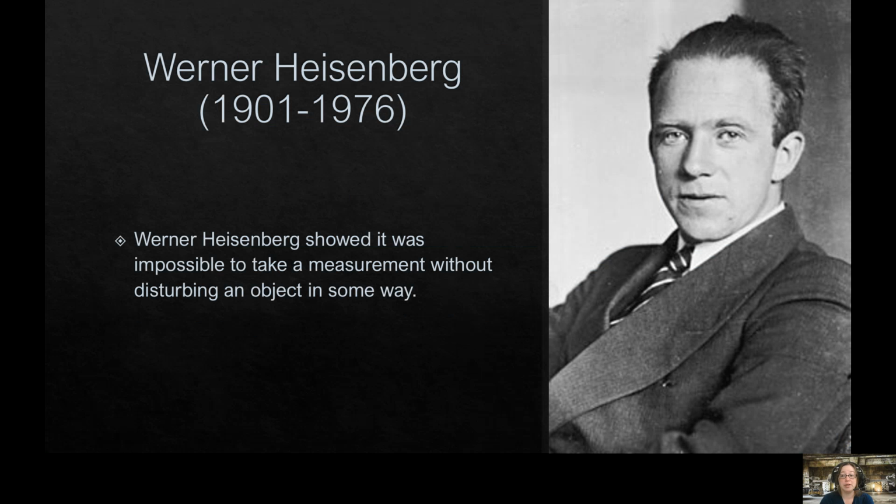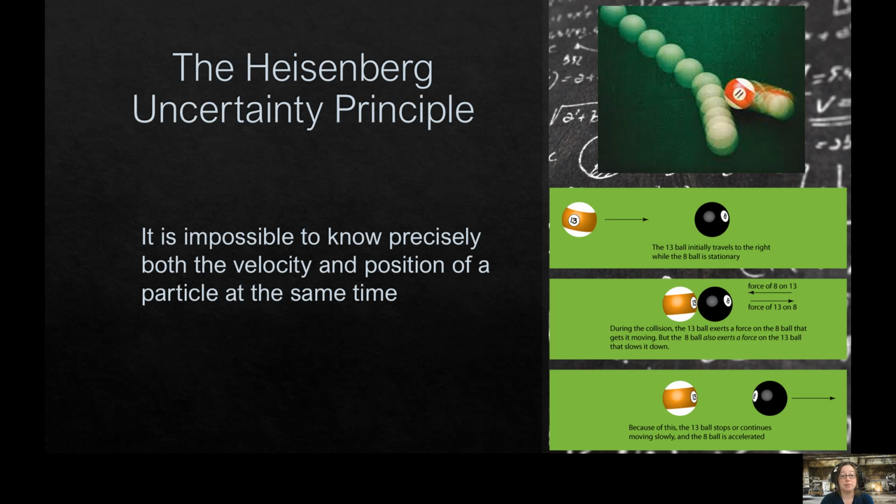Werner Heisenberg, born in Germany, and I did misspell his name in the notes, so if you could fix that, it should be B-E-R-G, not B-U-R-G. He showed that it was impossible to take a measurement without disturbing an object in some way. And so he created the Heisenberg uncertainty principle. It says it's impossible to know precisely both velocity and position of a particle at the same time. Remember this one. It's another one of those principles you should know word for word. And it's the basis for that cloud model that Schrodinger created.